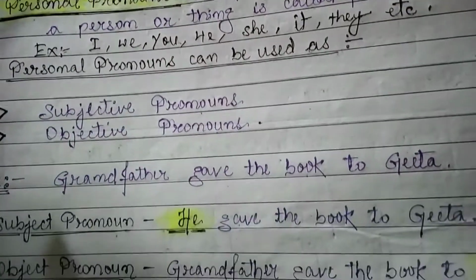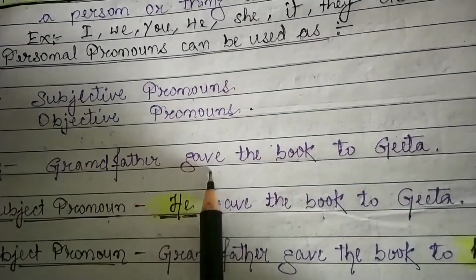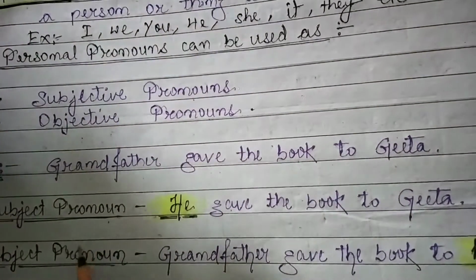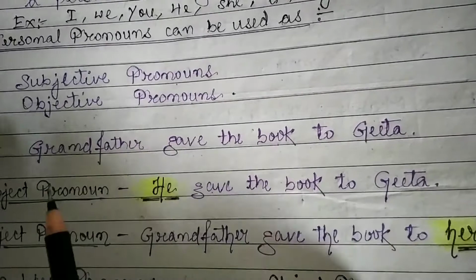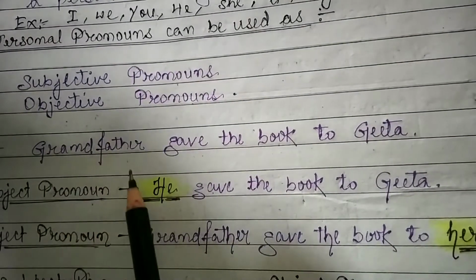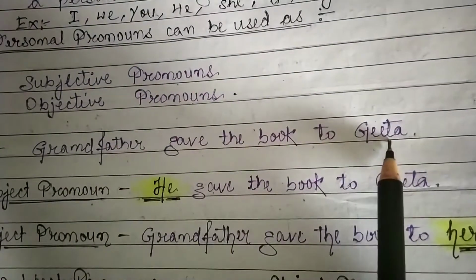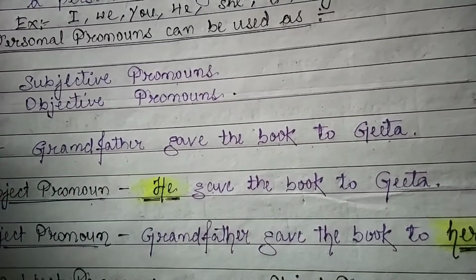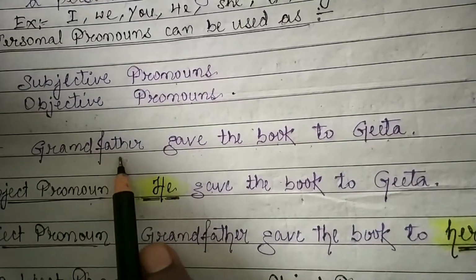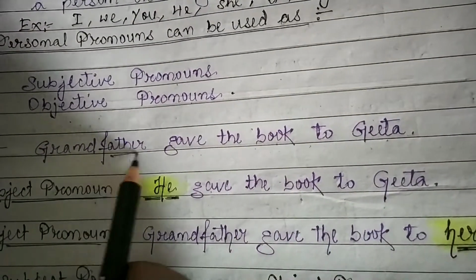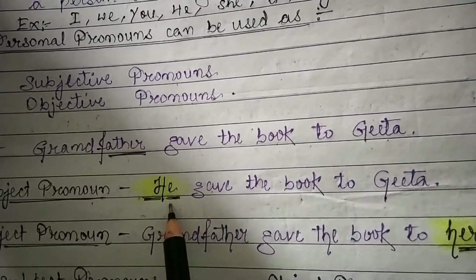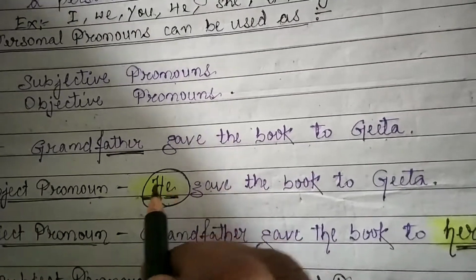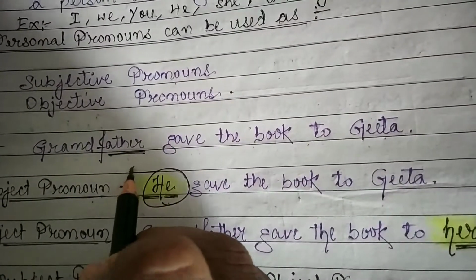Here I have written one sentence. Grandfather gave the book to Geeta. Okay. So what is subject pronoun in this sentence? Grandfather gave the book to Gita. So here grandfather, in place of this subject we can write he. He gave the book to Gita. So here he is subject pronoun. Okay, subjective pronoun.